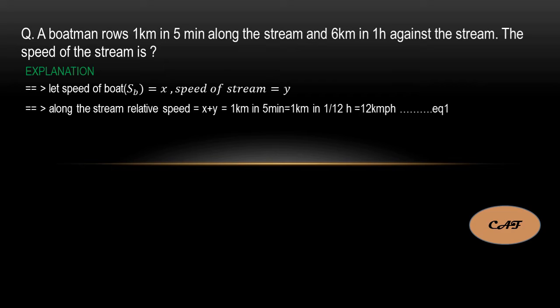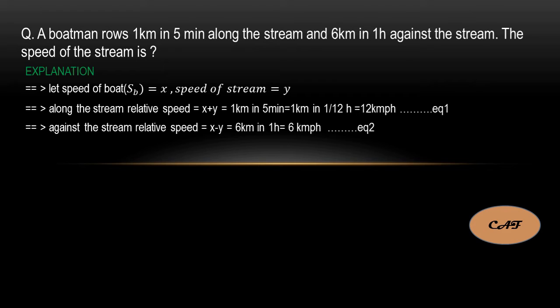So you will get 12 kilometers per hour. This is equation 1. And against the stream, the relative speed is equal to x minus y. They gave 6 kilometers in 1 hour, so 6 kmph. This is equation 2.